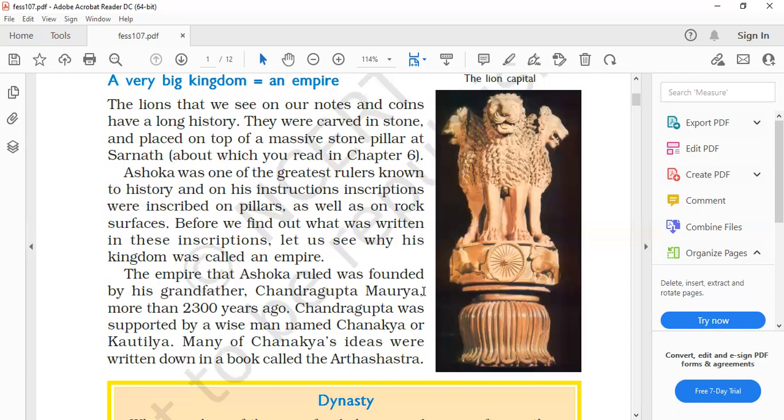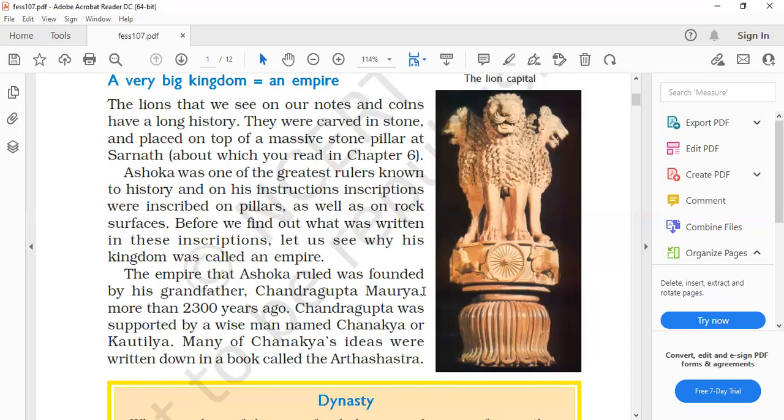This is your complete answer. You have to write both names: Chanakya or Kautilya was a wise man who helped Chandragupta.